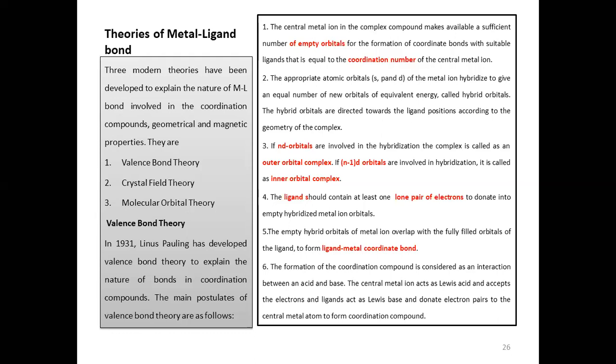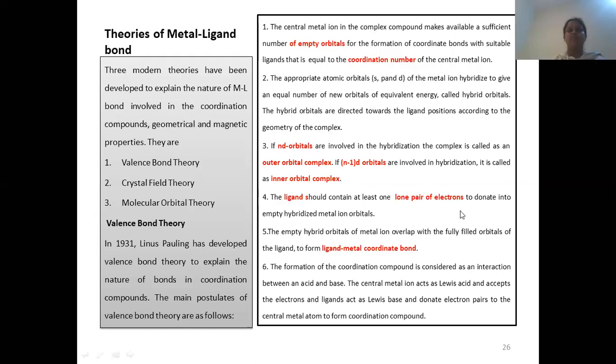And these empty orbitals should be hybridized to form an equivalent number of hybrid orbitals. These hybrid orbitals are directed towards the ligand positions such that the whole complex gets a particular geometry. In this hybridization, if nd orbitals are involved, such complexes are known as outer orbital complexes. If (n-1)d inner orbitals are involved in the hybridization, such complexes are called inner orbital complexes. The ligand should contain at least one lone pair of electrons. That is a basic requirement.